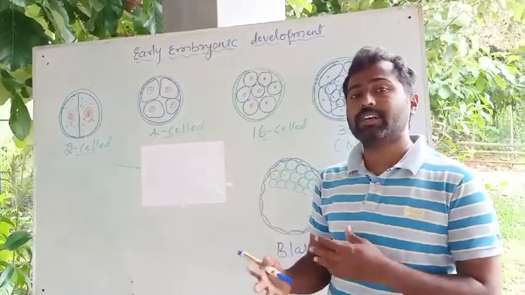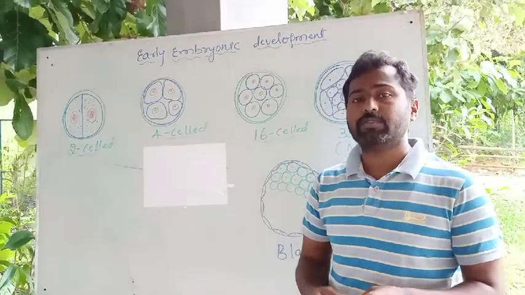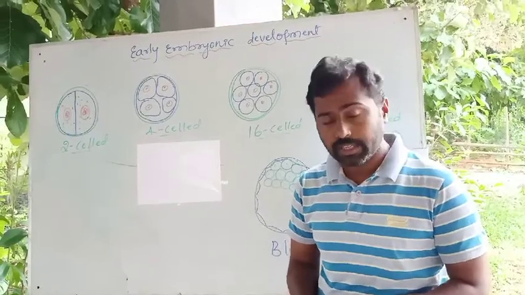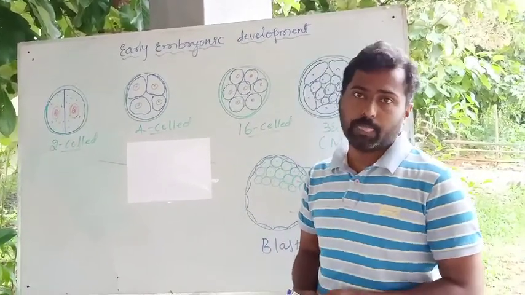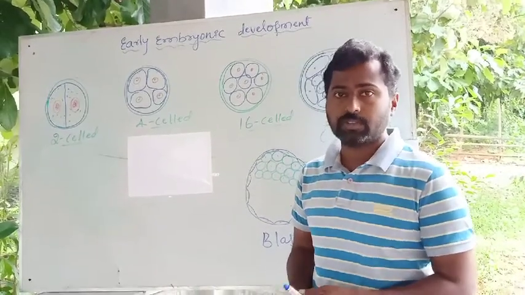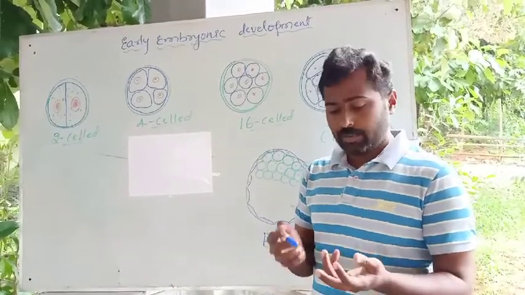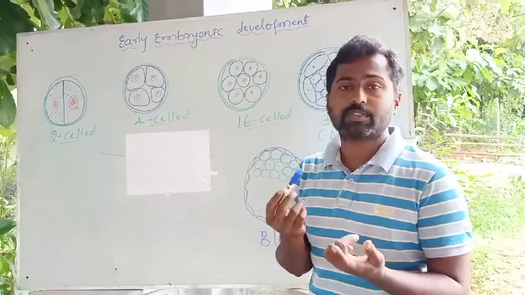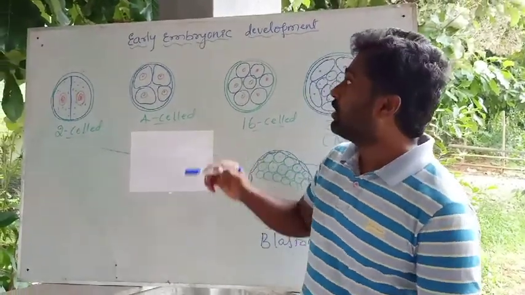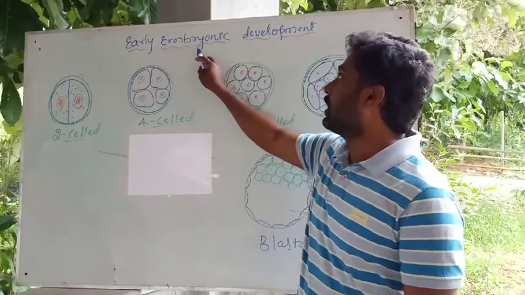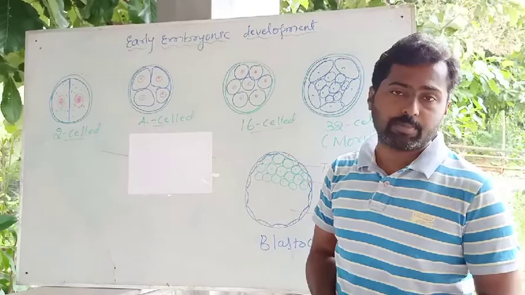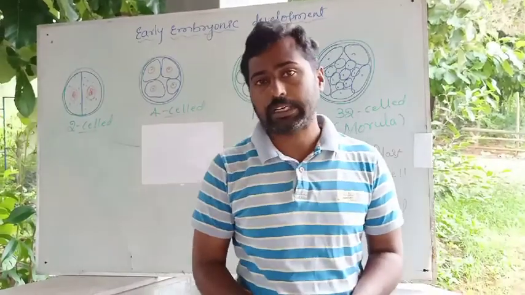So, the next concept is, what is the fate of the zygote, or what happens after the development of the zygote? That is the development of the embryo. You know that sexual reproduction includes mechanisms like gametogenesis, transfer of gametes, fertilization and embryonic development. So, the next concept is early embryonic development. How embryonic development will take place in human beings just after the fertilization.